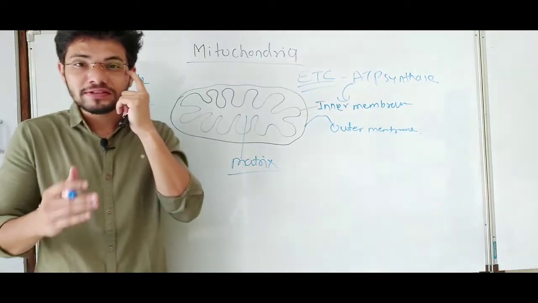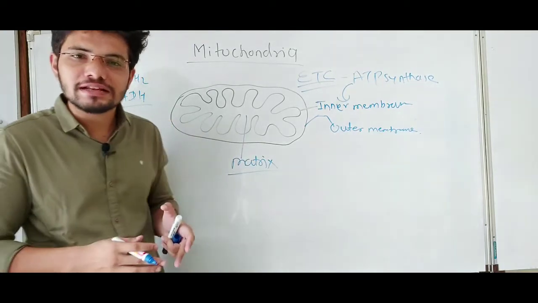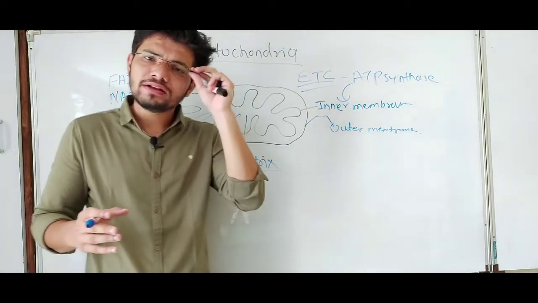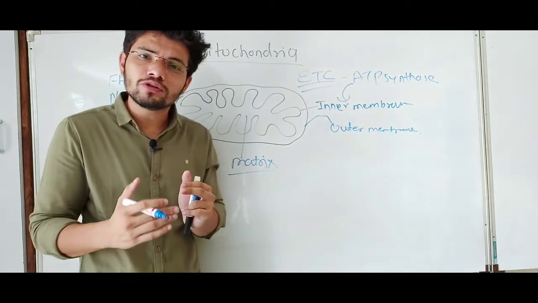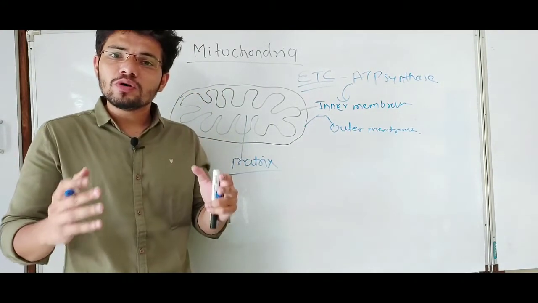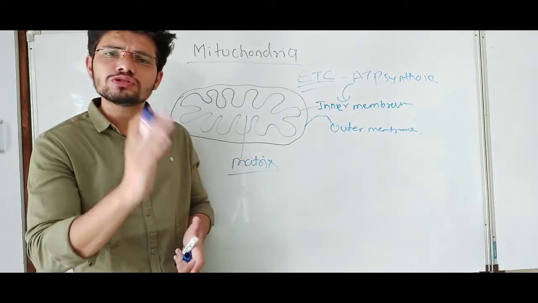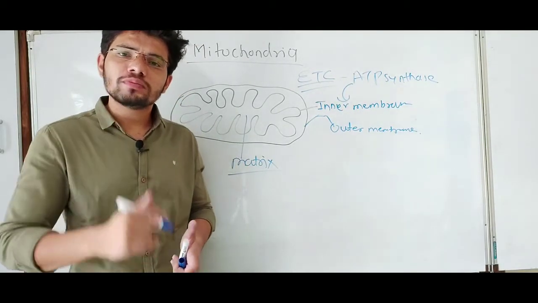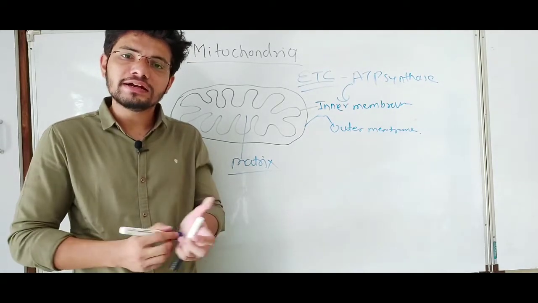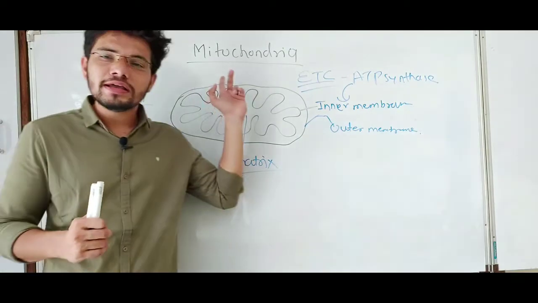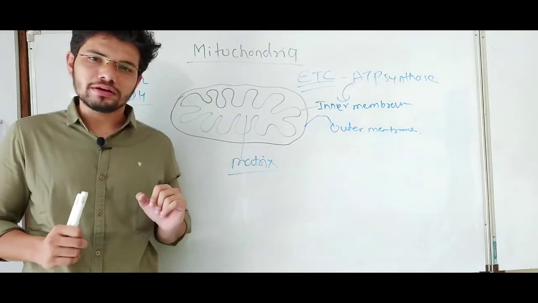ATP, which is the energy currency of the cell, stands for adenosine triphosphate. Adenosine is attached with three phosphate groups and makes the whole ATP molecule, which is high energy, and in those phosphate bonds a lot of energy is gathered. That energy molecule is made in the inner membrane of the mitochondria.